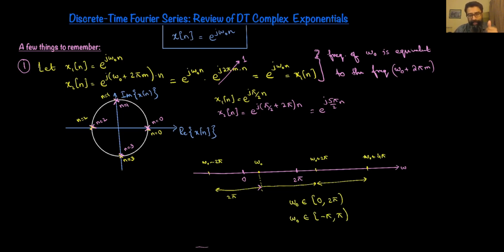So bottom line, frequencies in discrete time are not unique. It suffices to just consider frequencies in any interval of length 2 pi, but by convention, and for ease of understanding, the frequencies that we do consider are the majority of the times only going to be within the interval 0 to 2 pi, or in some cases between minus pi to plus pi.